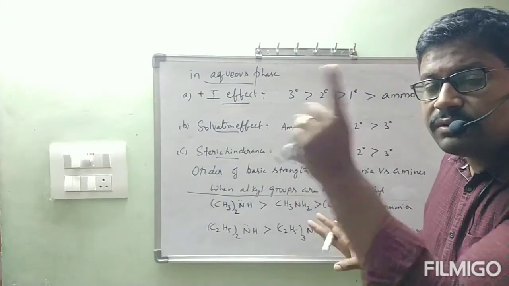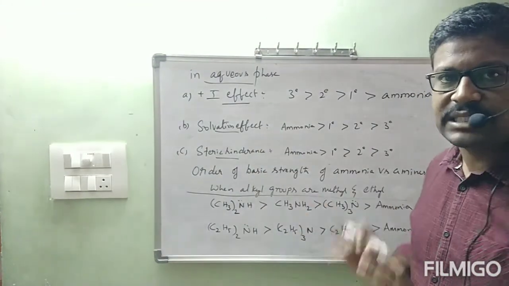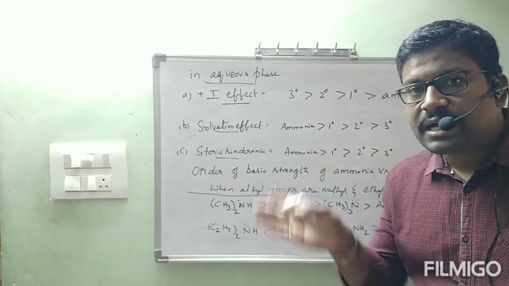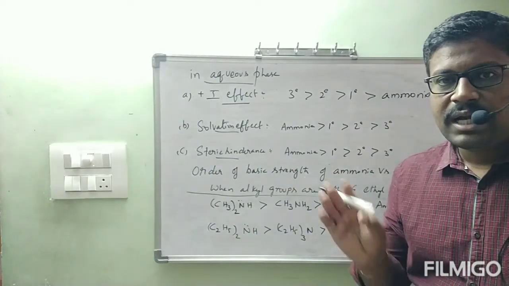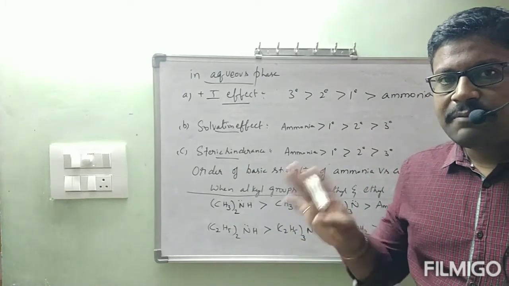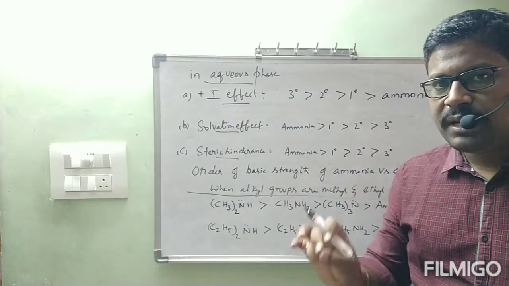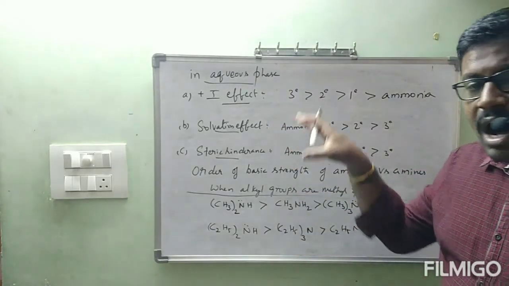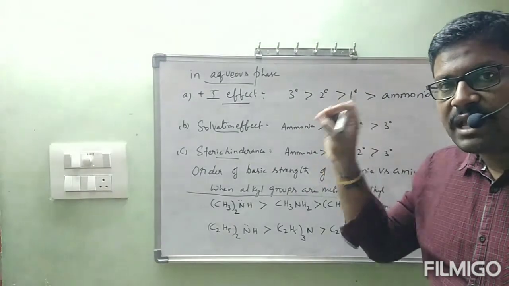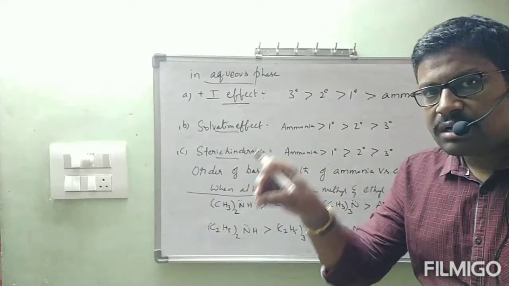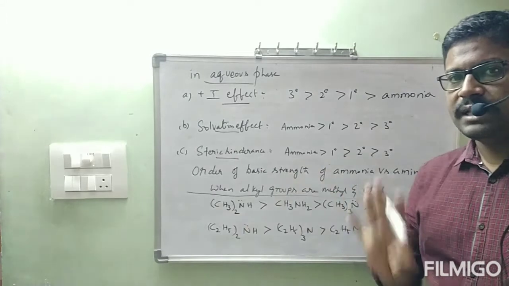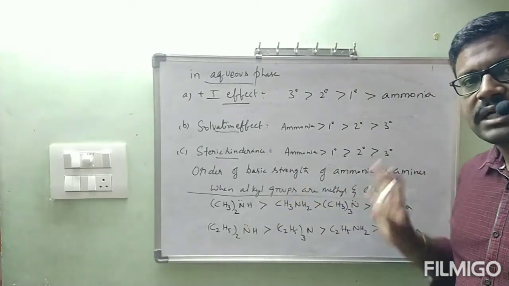This order is according to our pKb values order. That's why this is satisfied. The order we got according to our theoretical reasoning is according to the pKb values. That's why, since it is following the pKb values order, we are accepting that order. Okay? If I apply everything at a time, you will get a little bit of confusion. That's why we will study the individual effects simply. After studying the individual effects, we will write one point that when you apply all these three effects at a time on the order of ammonia and amines, we will get this order for alkyl group methyl and alkyl group ethyl. And if you remember this order, it is enough.